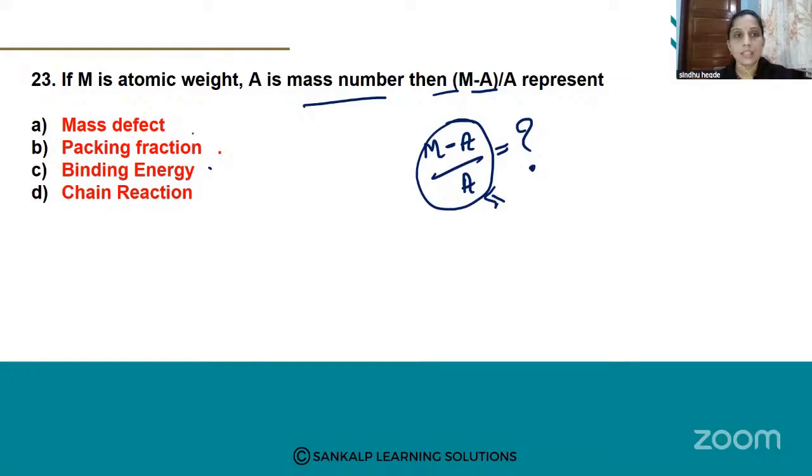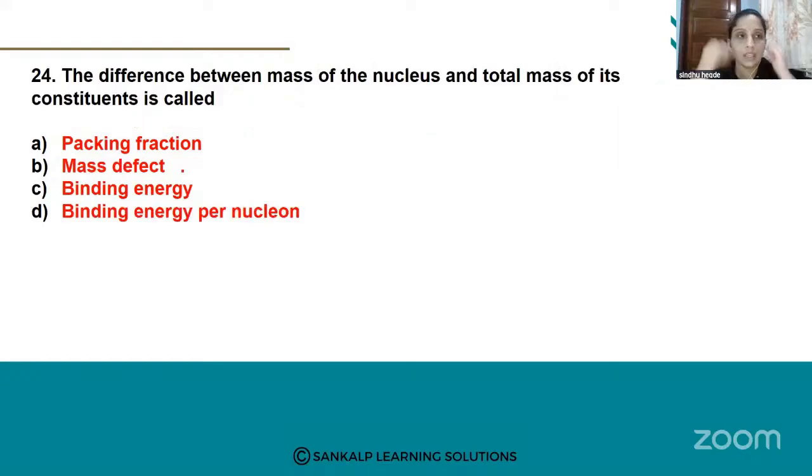No, mass defect does not tell us about atomic and mass numbers. Then binding energy? No, this is also wrong. Then chain reaction? No. So it is packing fraction. This is the formula of packing fraction. So the correct answer is packing fraction. Got it? Okay, we'll move to the next one.